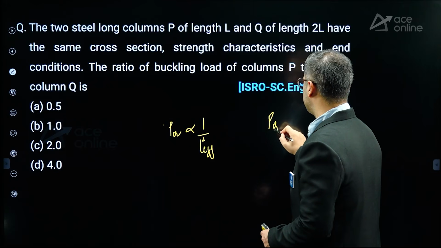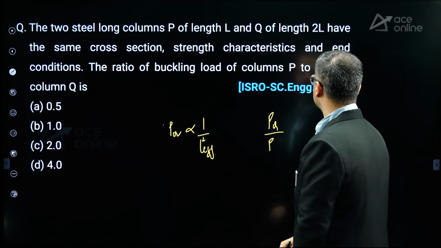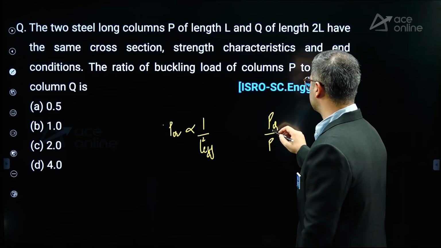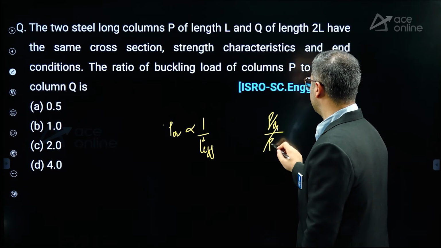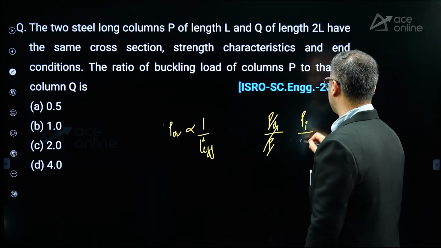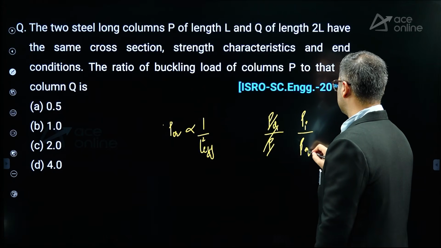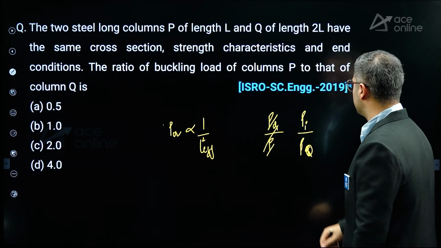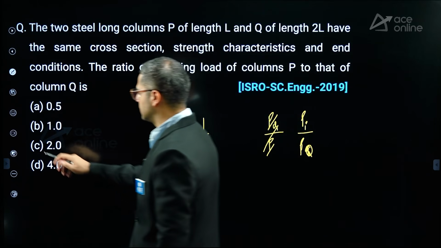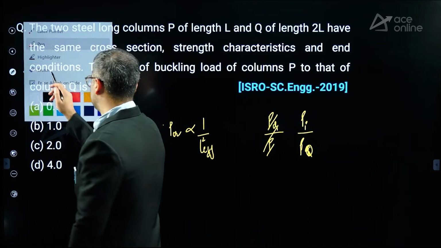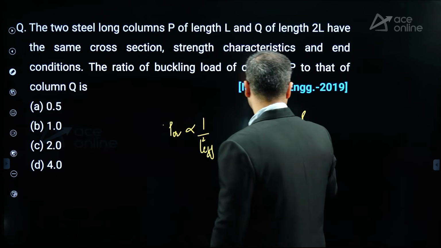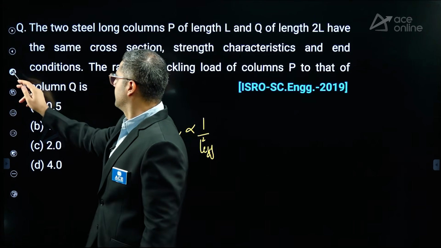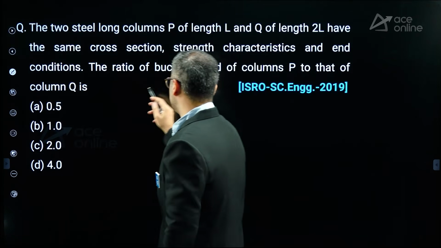So we'll write down like this, PP divided by PQ. I'll erase this for better clarity. What is the ratio they are asking?